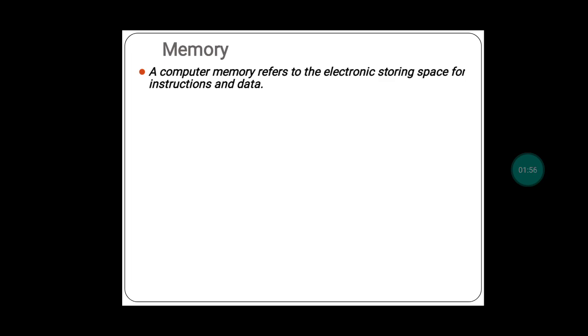There you can store any instructions, in the sense, a set of instructions are nothing but software. I mean, you can store any software or data, in the sense whatever I told now: files, images, videos, all those things. So remember, memory refers to the electronic storing space for instructions and data.